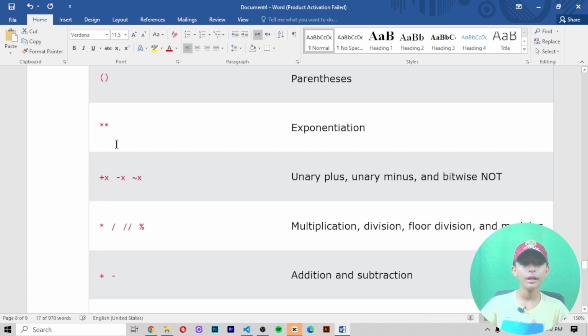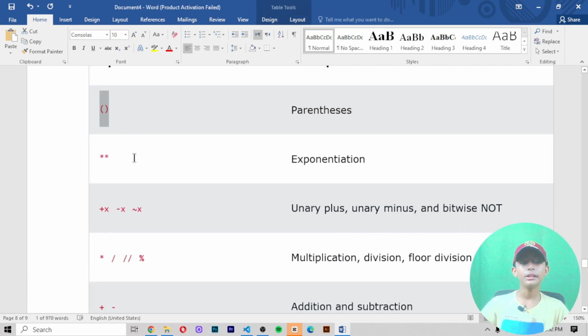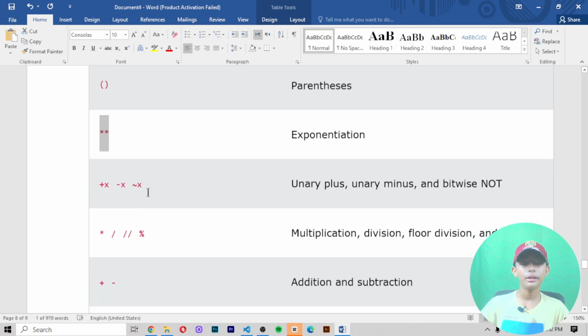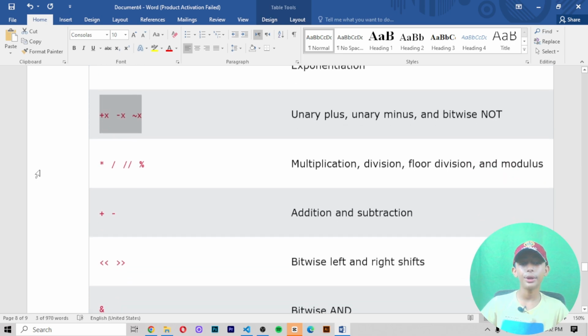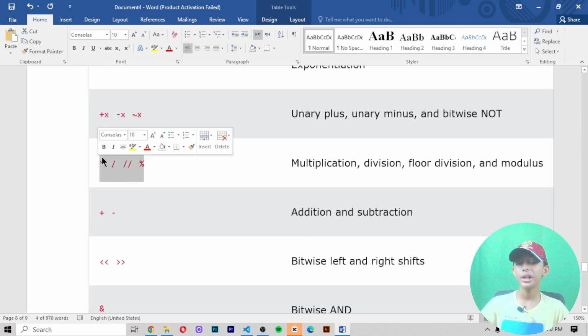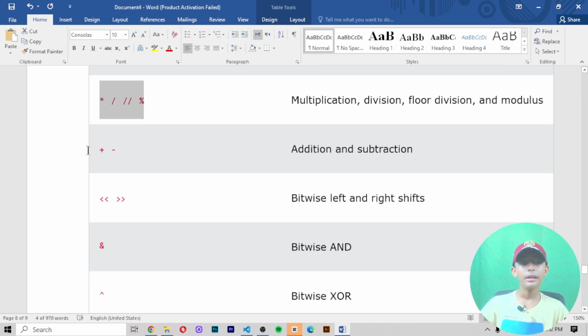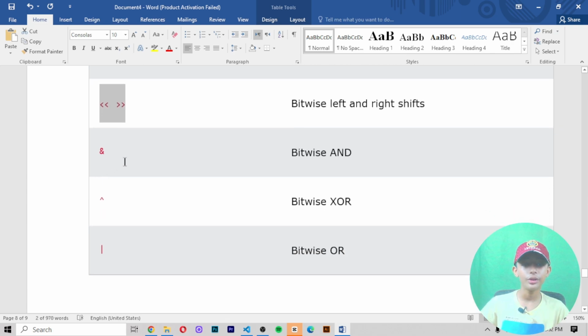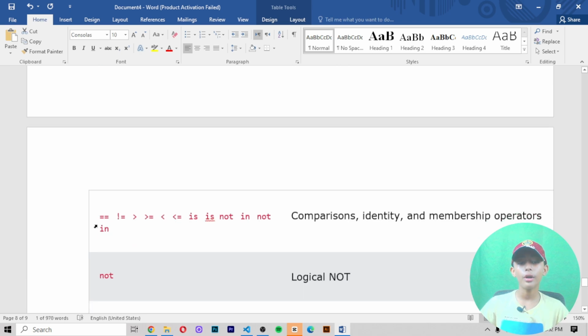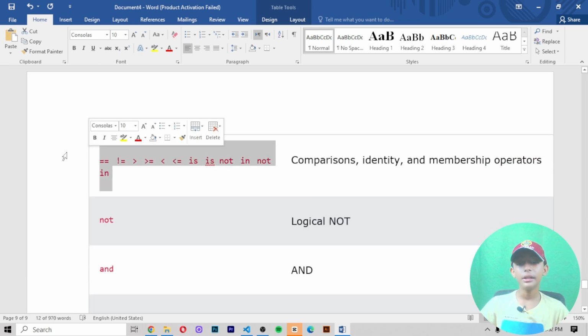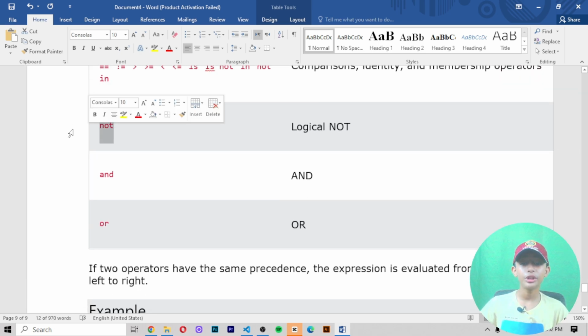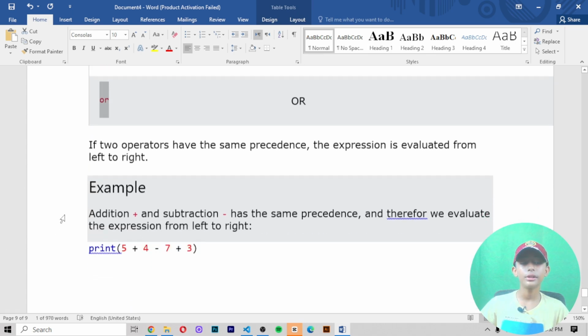So simply, the precedence order is described in the table below, starting with the highest precedence at the top, like here you can see it. This is parentheses, this is exponentiation, and this is unary plus, unary minus, and bitwise not. This is multiplication, division, floor division, modulus. Then there are addition, subtraction, bitwise left and right shift, bitwise AND, bitwise XOR, bitwise OR, and then comparison, identity, membership operators, logical not, and, or. Here you can see it.